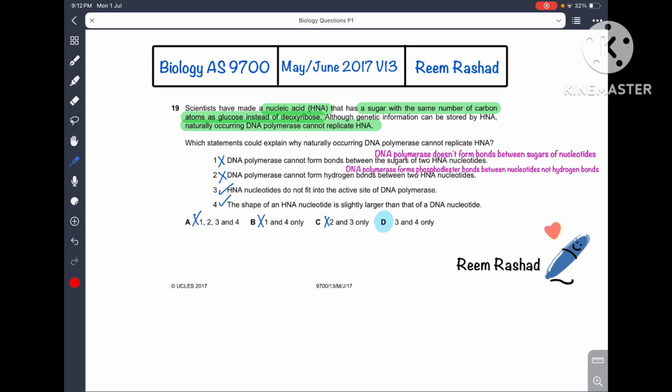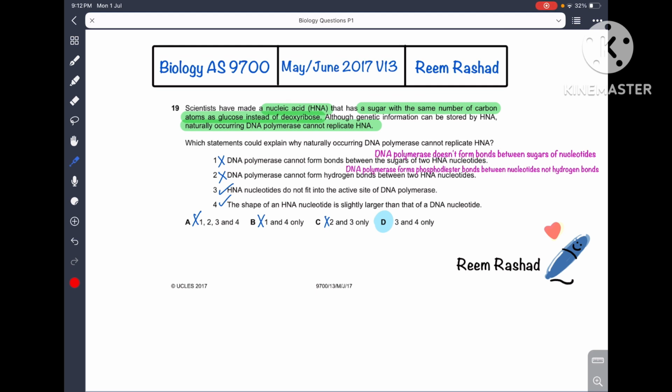Statement 3 and 4. HNA nucleotides do not fit into the active site of DNA polymerase. This is correct because HNA nucleotides have a different structure from the DNA nucleotides, so logically they will not be able to fit into the active site of DNA polymerase. They have a different structure from the substrate of DNA polymerase. So statement 3 is also correct.